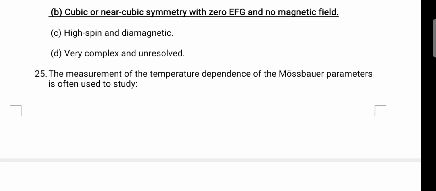The measurement of the temperature dependence of Mossbauer parameters is often used to study phase transitions and lattice dynamics, both of which will change. So generally we observe the Mossbauer spectrum at low temperature.